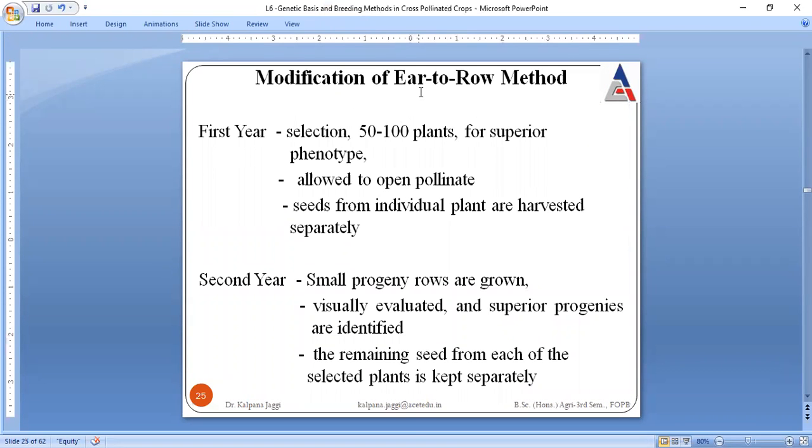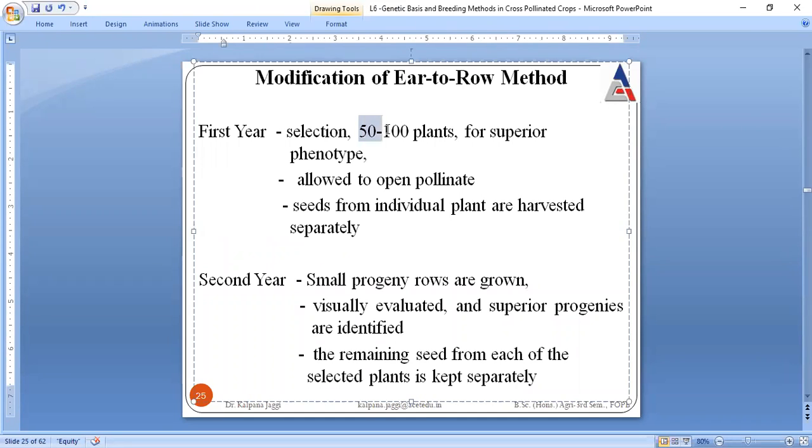Next, we will discuss the modification of ear to row method. What modification can be done in ear to row method? Very first modification is we have increased the number of plants, and those plants are taken which have superior phenotype. This is the basic step that will take place. And after pollination, individual plants will be harvested separately.